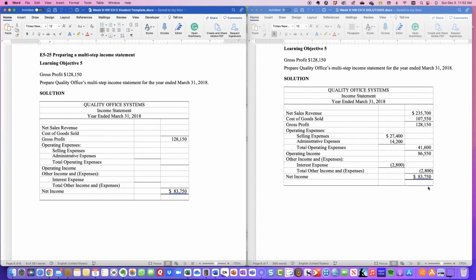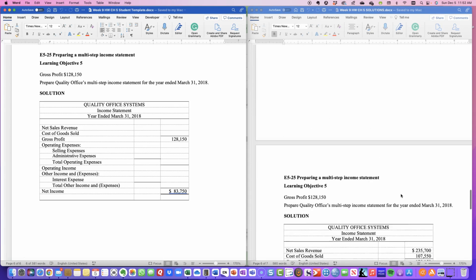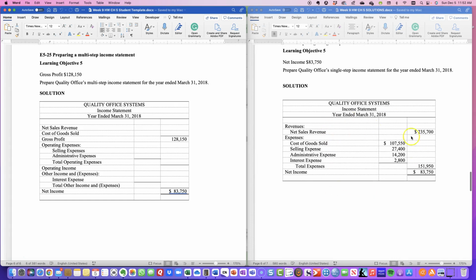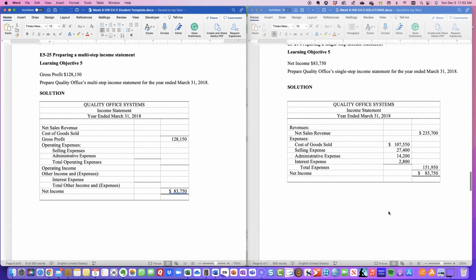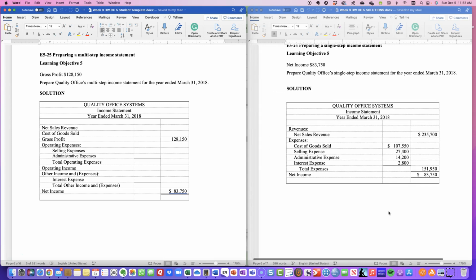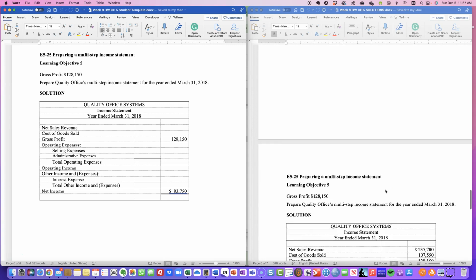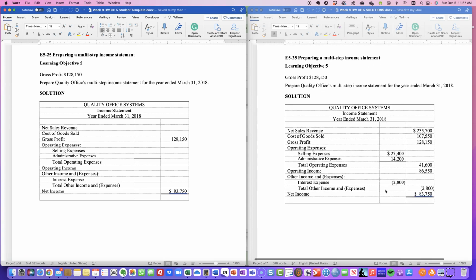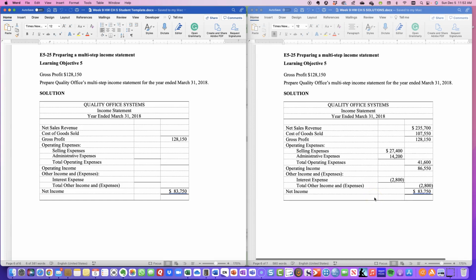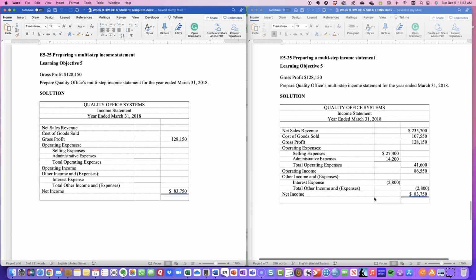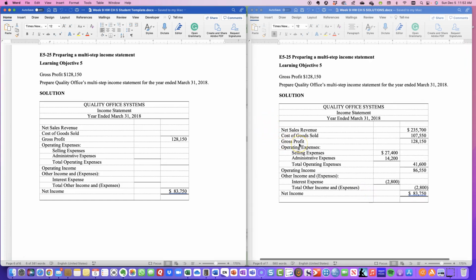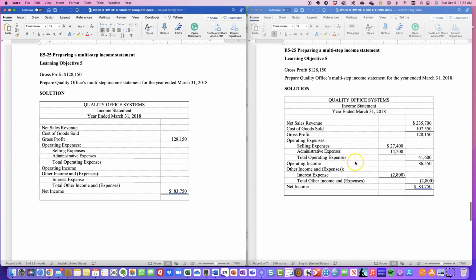So the other portion of this assignment is to note which is your preferred income statement. Do you like the simplicity of a simple single-step income statement where you list all of the revenues and subtract all of the expenses to get to your net income? Or do you prefer a multi-step income statement where you have several categories? So you're taking your revenues minus your cost of goods sold to get to your gross profit. You're subtracting your operating expenses and you're subtracting other income and expenses to get to your net income.